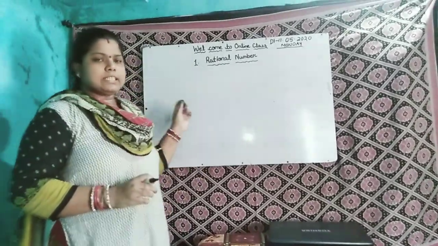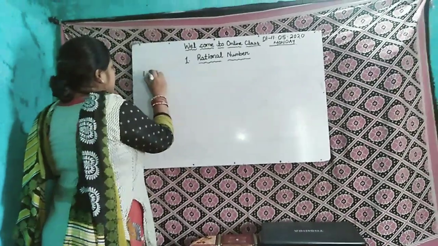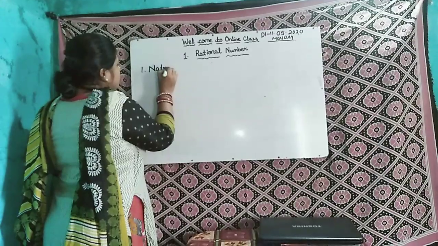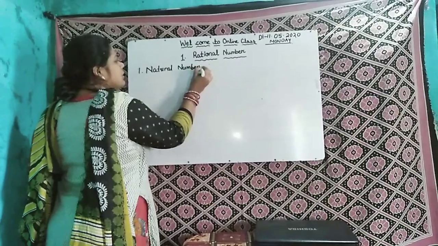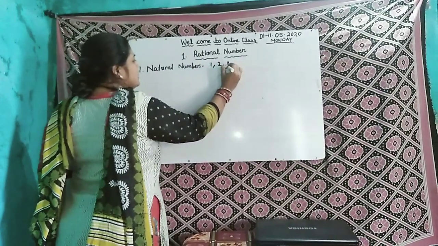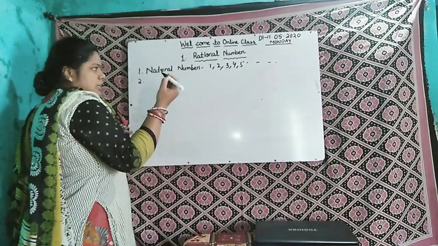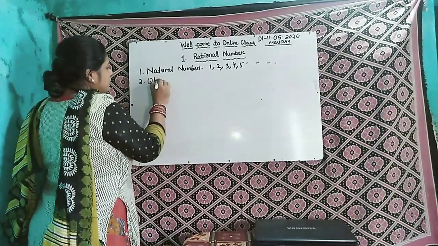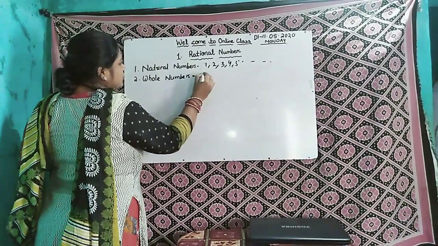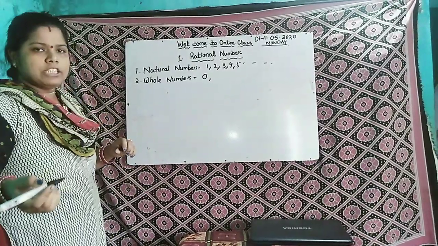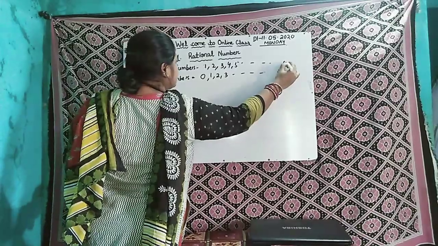Before starting rational numbers, I want to remind you about natural numbers. What are natural numbers? You all know better. Natural numbers are 1, 2, 3, 4, 5, etc. Then whole numbers are 0, 1, 2, 3 up to infinity: if you add 0 to the natural numbers, you get whole numbers.